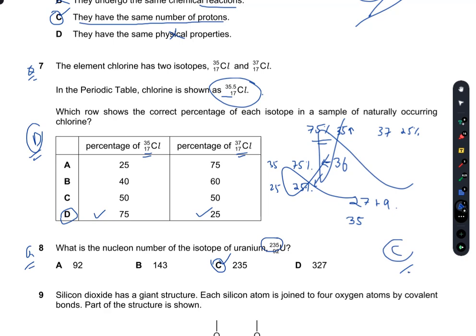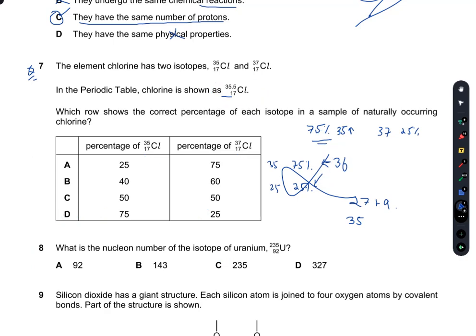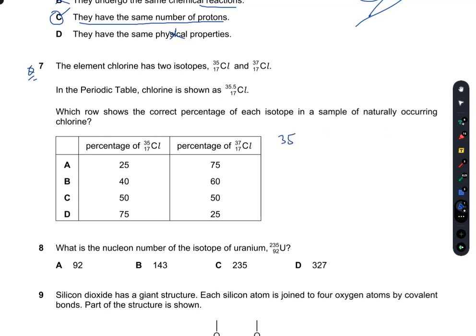If you still want me to solve question number 7 for you, I can still do this. I know how it is done. Sorry for the mistakes. Now, shown in the periodic table, 35.5 is the MR of chlorine, and there is some value of 35 chlorine and some value of 37 chlorine. So the total value is again 35.5.